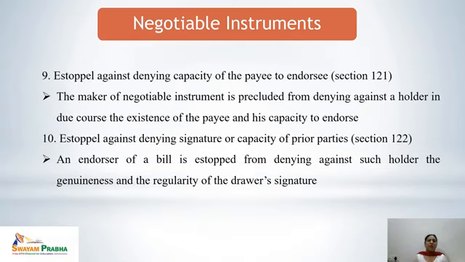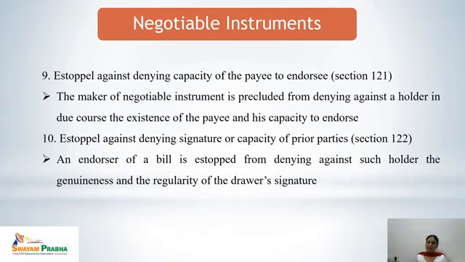Next is estoppel against denying capacity of the payee to endorse. It is covered by Section 121. The maker of a negotiable instrument is precluded from denying against a holder in due course the existence of the payee and his capacity to endorse.